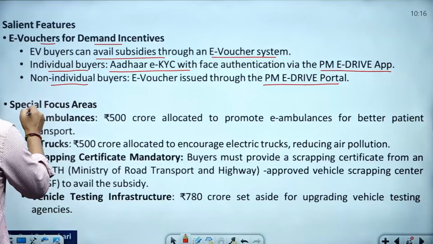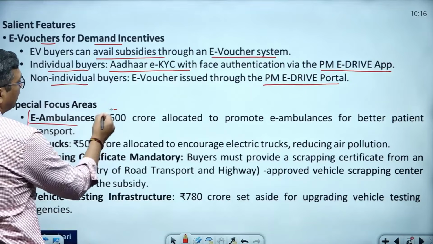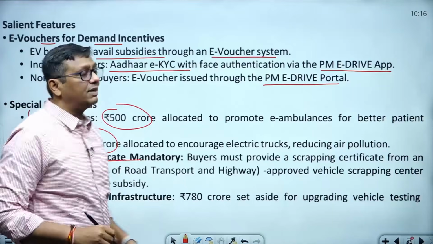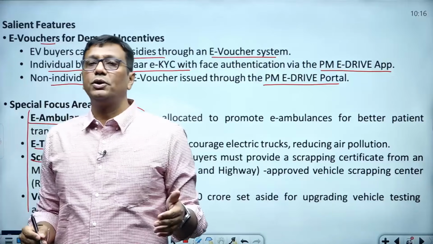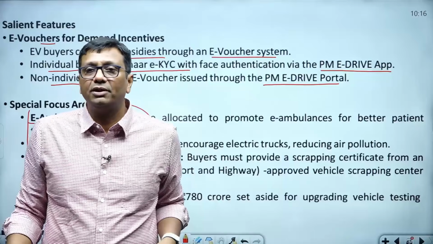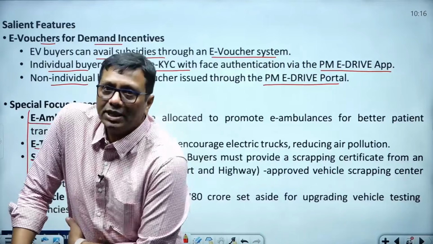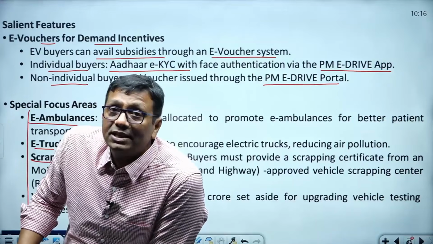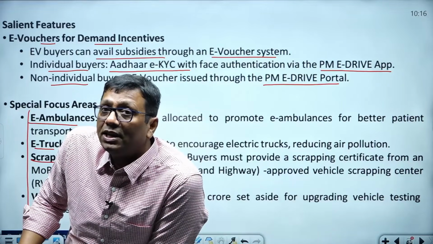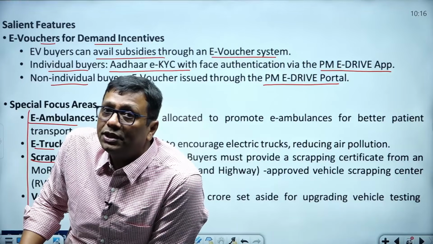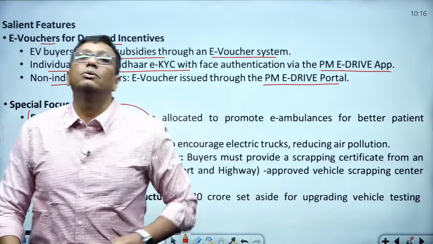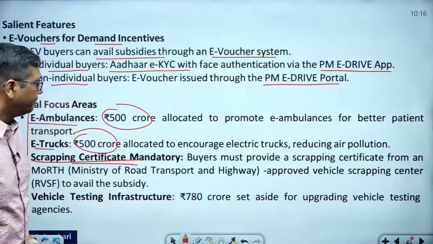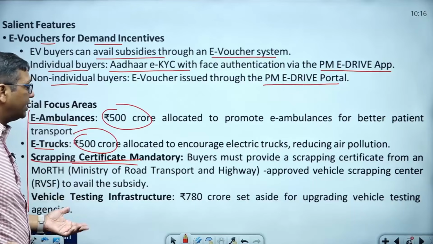Okay, here they specially focus on e-ambulance, 500 crore rupees, and e-trucks, 500 crore rupees. A scrapping certificate is needed, guys, if your old vehicle's time is going to expire. Suppose in Delhi, a diesel vehicle more than 10 years old or a petrol vehicle more than 15 years old is not allowed. In other countries, like Japan, where vehicles are developed, they can use a vehicle for 40 years, but in India you are not allowed. So the scrapping certificate is mandatory in India. Okay, later on you will get the discounts.